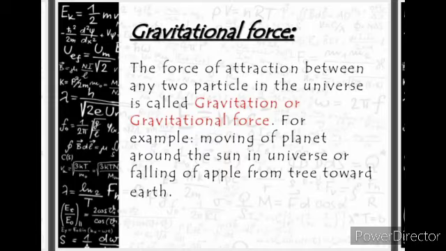Now let's move to gravitational force. Gravitational force is a type of force, but gravitation is a property or a tendency. The force of attraction between any two particles in the universe is called gravitation or gravitational force. Basically it is an attractional force. Example, the moving of planets around the sun in the universe, or the falling of an apple from a tree toward the earth. Why does an apple always fall towards the earth? The property is gravitation, but the force which is applied on it to make the apple fall on the earth is gravitational force.